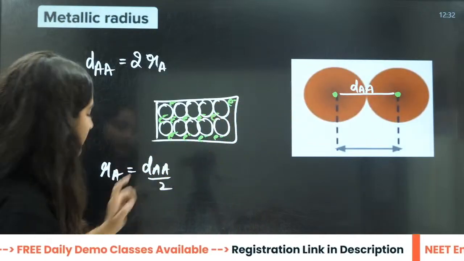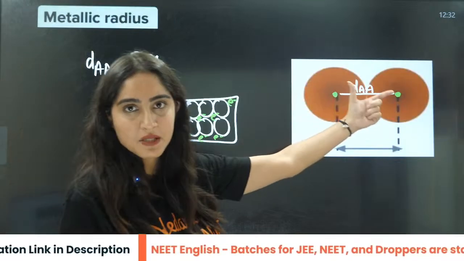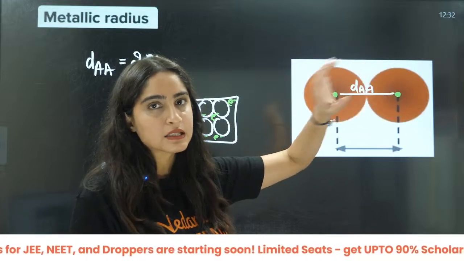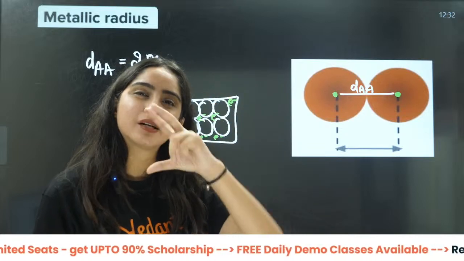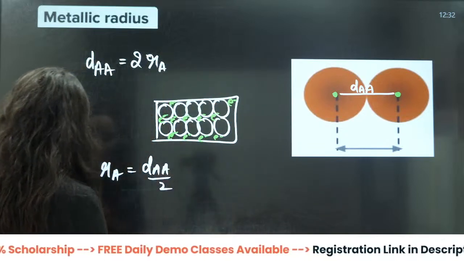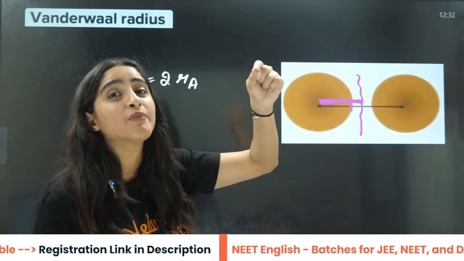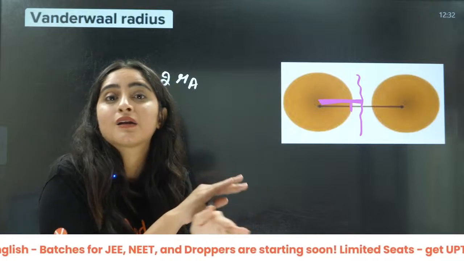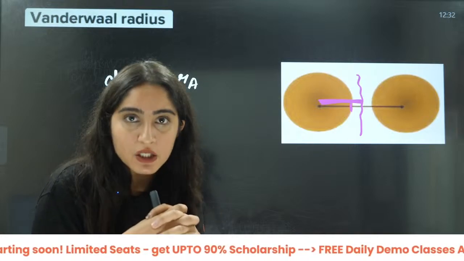If you have sodium atoms, they are actually in a metallic bond. Here you will find the radius is mostly exact, with only a little bit of difference. But here the radius will be slightly more than what you expected. Why? Because they are in van der Waals forces. They are not in metallic forces. They are not covalently bonded to each other, right?